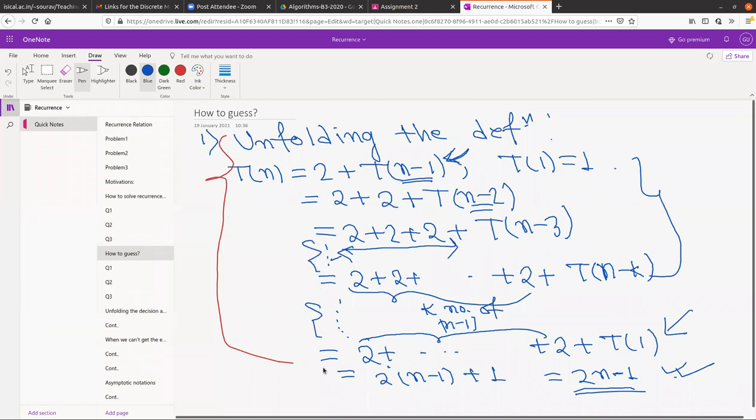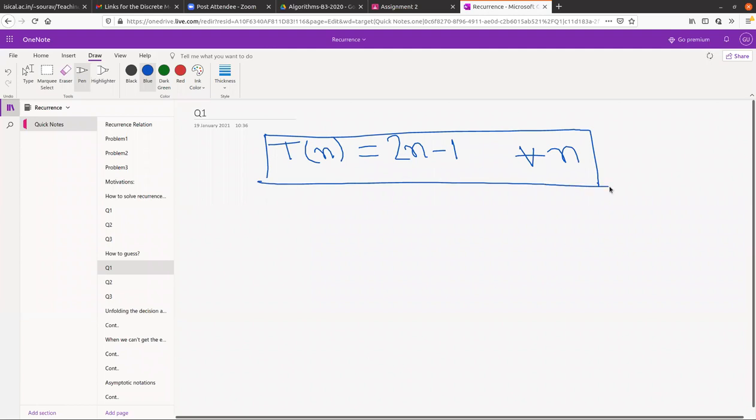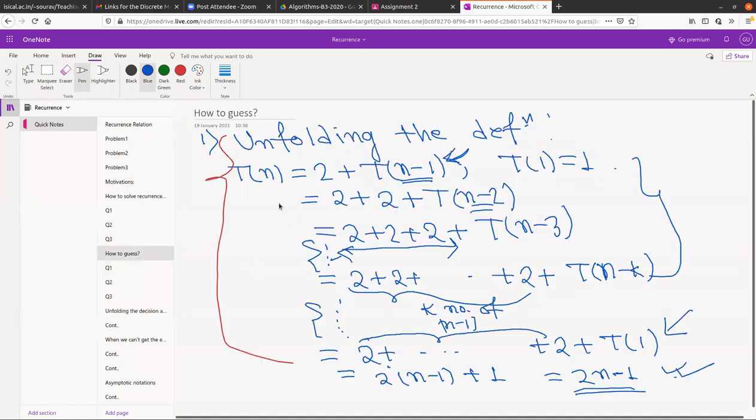So if you want to say that Tn equals 2n minus 1 for all n, of course you have to apply induction to prove your claim. Unfolding the definition is just the way you are guessing the solution. This is just a way to guess your answer. Is this fine? Anybody have any question?